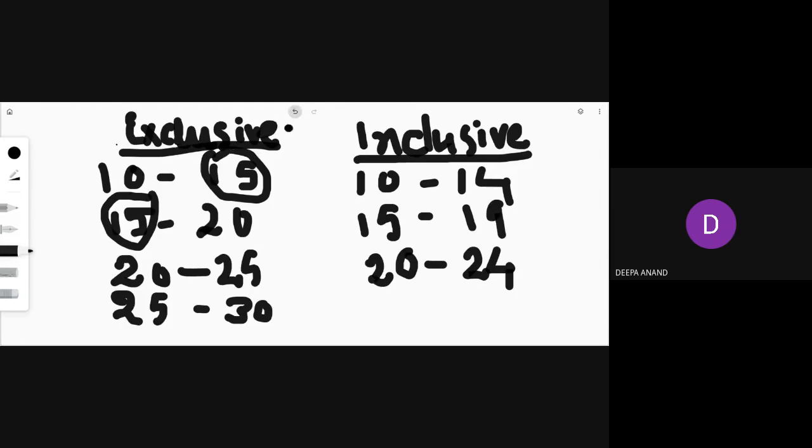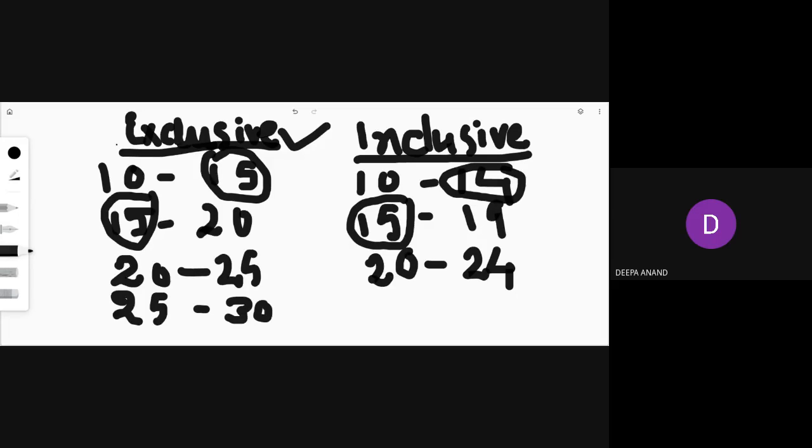In the previous, that is in the exclusive series, this is called the upper limit and this is the lower limit. So in this case, this upper limit is equal to the lower limit of the next class. But in this case, you see, this upper limit is not the same as this lower limit. So this type of class is known as inclusive series. This upper limit is not equal to the lower limit of the next class. Such a series is known as inclusive series.